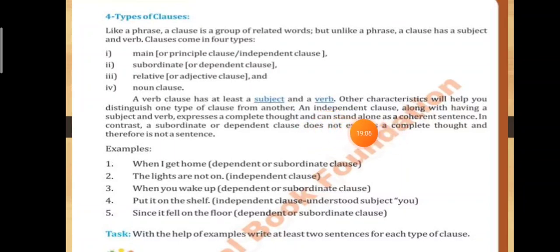And it can stand alone as a coherent sentence. So that's why we call it independent clause, क्योंकि ये किसी और पे depend नहीं करती, अपने own पे stand करती है. In contrast, a subordinate or dependent clause does not express a complete thought and therefore is not a sentence. इसलिए जो हमारी dependent clause है वो अपना मीनिंग खुद से कन्वे या अपनी थॉट कम्प्लीटली कन्वे नहीं कर पाती, इसलिए हम उसको कहते हैं डिपेंडेंट क्लॉज.